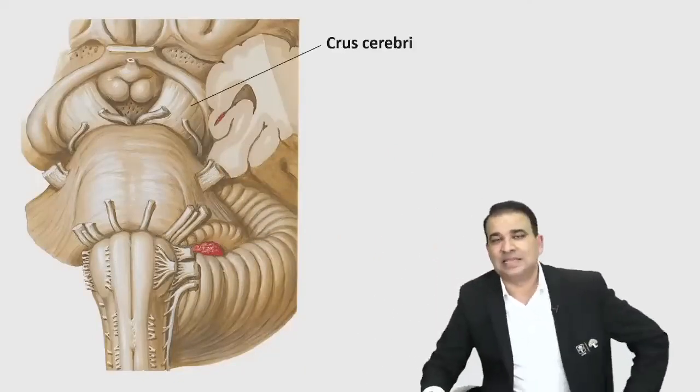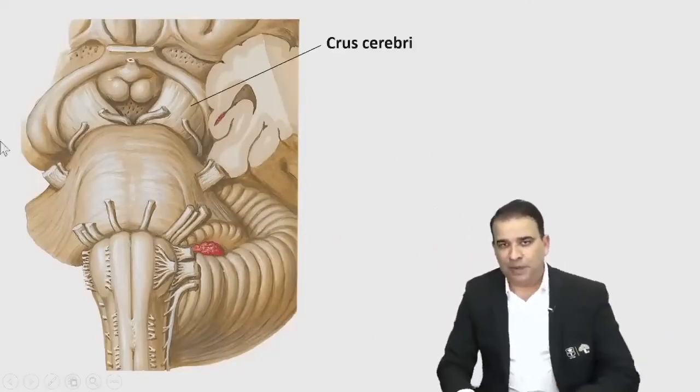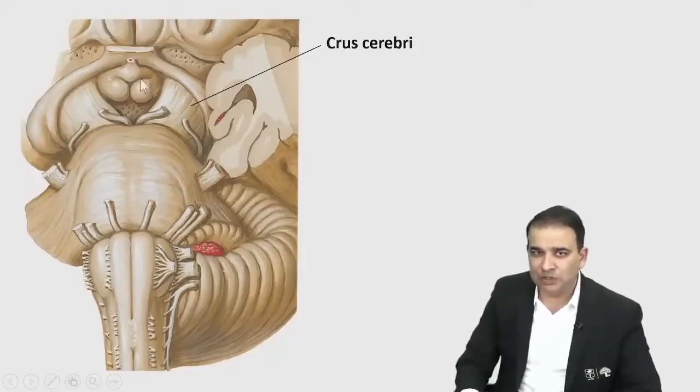Now, first of all, when you're looking at the brainstem here, this portion is the midbrain, that is the pons, and that is the medulla oblongata. This part of the midbrain, guys, is the ventral aspect of the brainstem. You are looking at the brainstem from the front. That part of the midbrain is called the crus cerebri, also called the cerebral peduncle. Between the two cerebral peduncles, we have a nerve present, and that's the third nerve, guys.